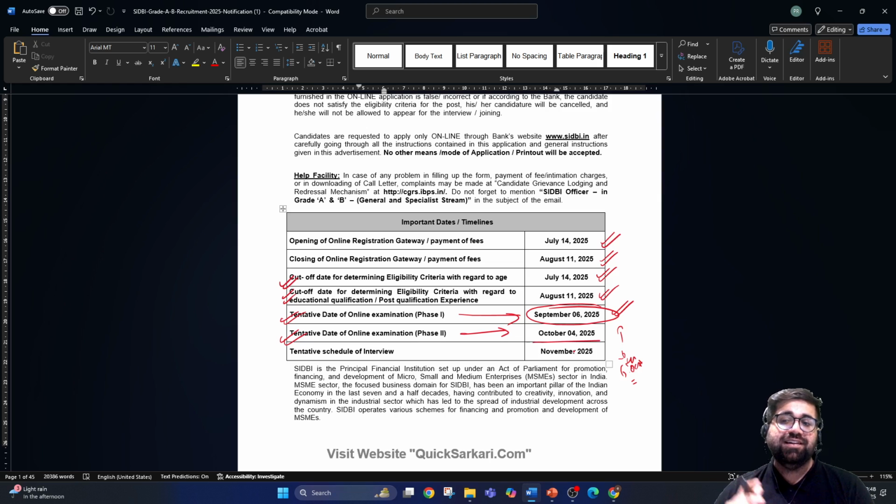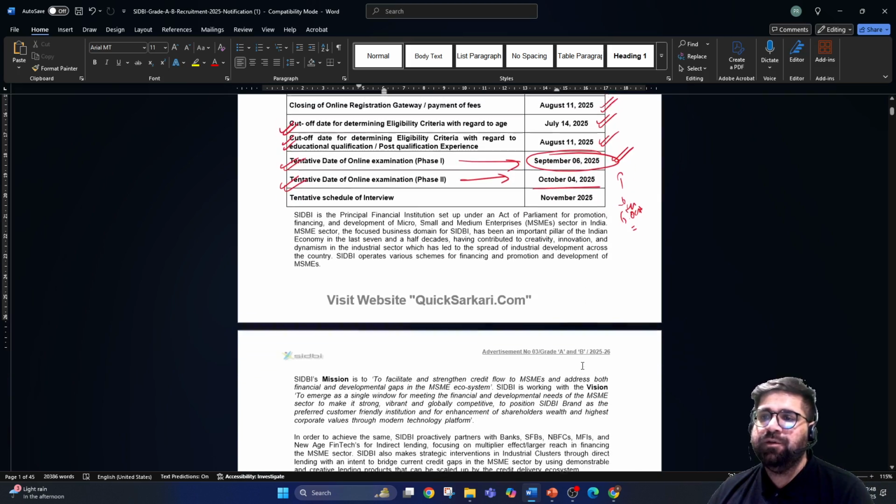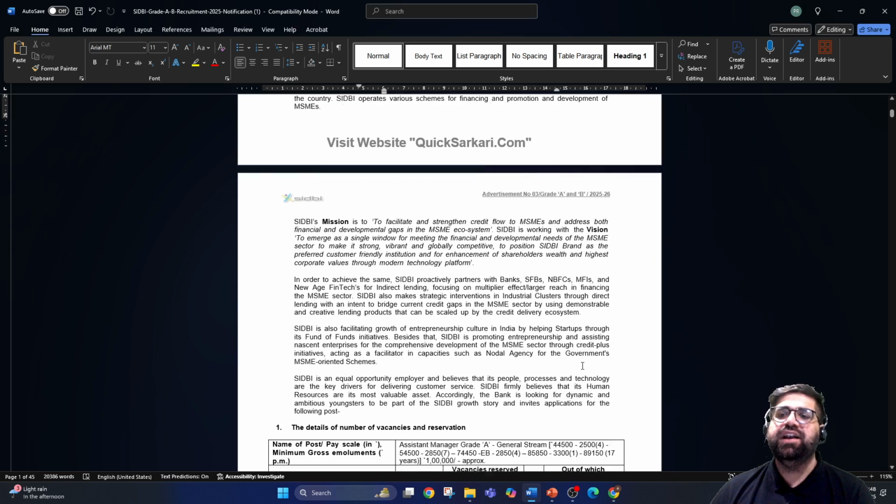Moreover, if you see, PFRDA Grade A Phase 2 will happen on 6th of October, and SIDBI Grade A Phase 2 is planned on 4th October. So again, there is a minor clash when it comes to SIDBI and PFRDA. So you will have to choose any one out of it, whether you are going for SIDBI or whether you are going for PFRDA. Okay, so choose and take a better decision. This is why we are making a separate video for SIDBI Grade A and Grade B.